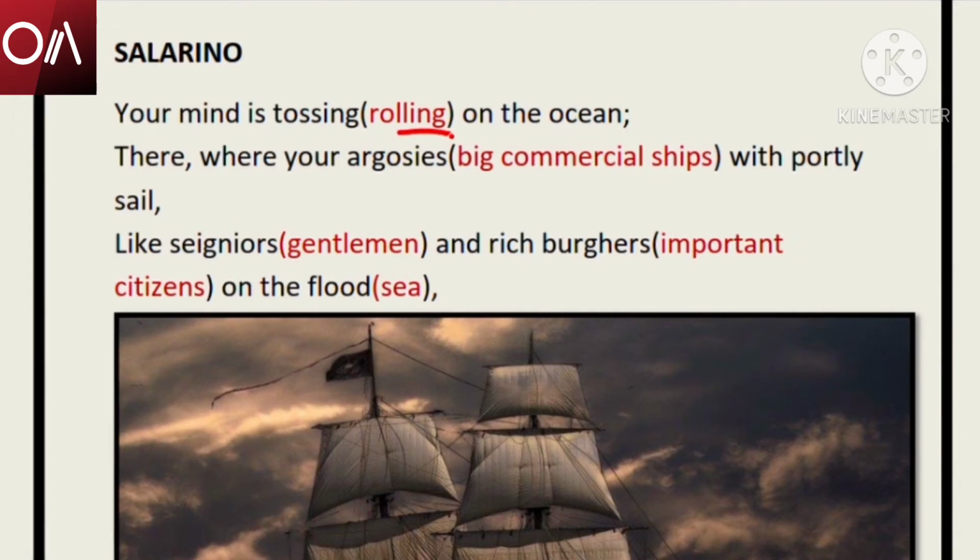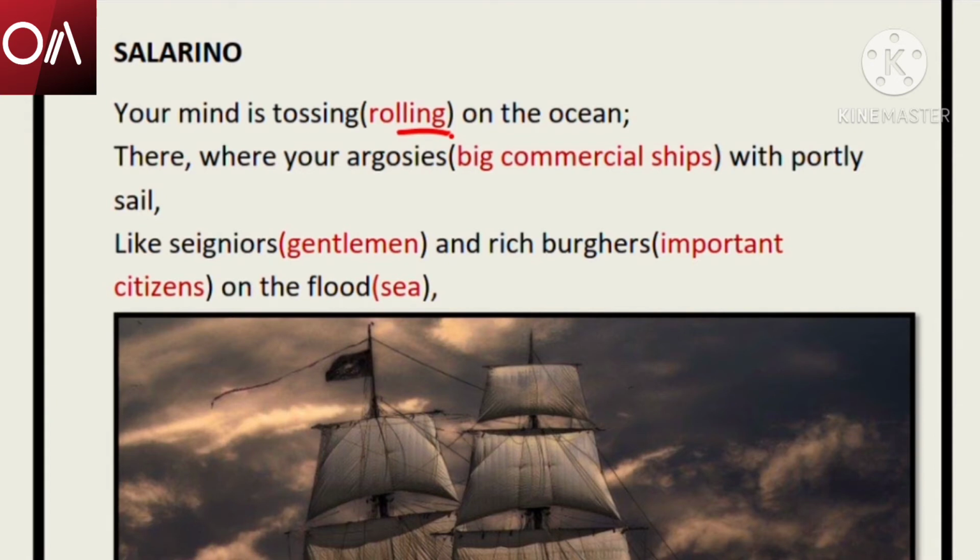According to Salerio, the reason behind Antonio's sadness is this, that he is very worried. He is a businessman. Antonio is a merchant. He's a person whose goods are on the ships. In the earlier days, they had ships, and the ships used to carry all the goods from one place to the other. So Antonio was the producer, and he used to send these goods to other places by ship,